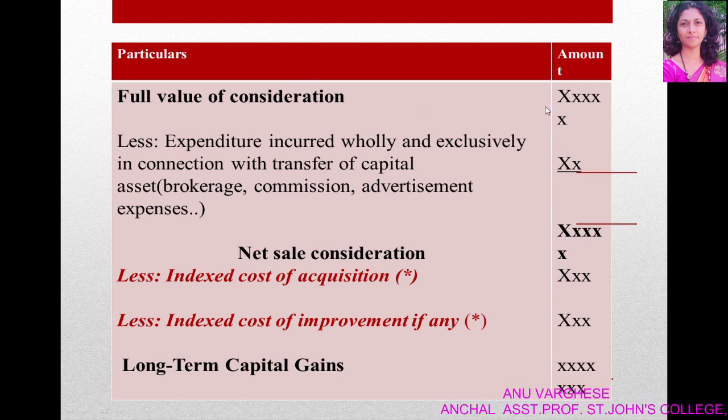That means from sale value. Then we get net sale consideration. From net sale consideration, we have to deduct indexed cost of acquisition and indexed cost of improvement, if any. Then we get long-term capital gain.